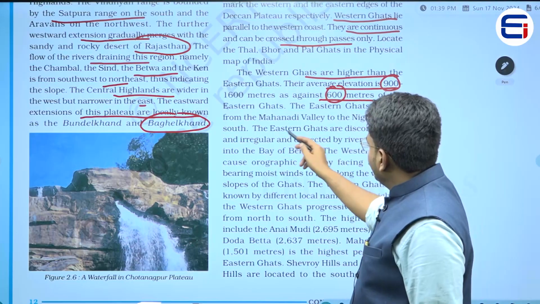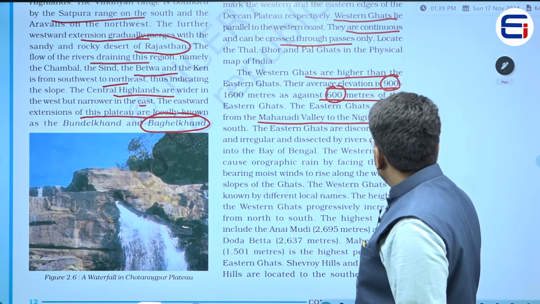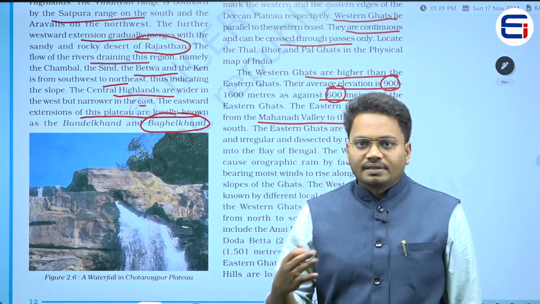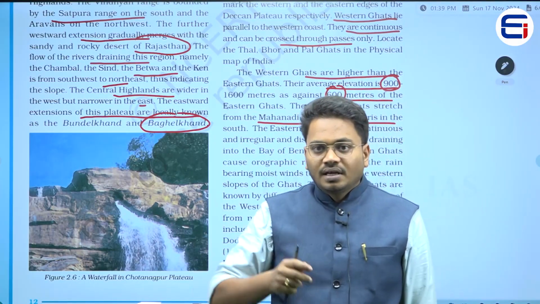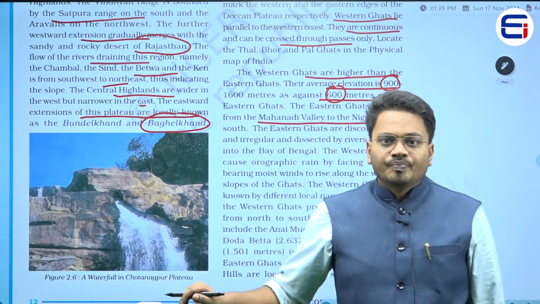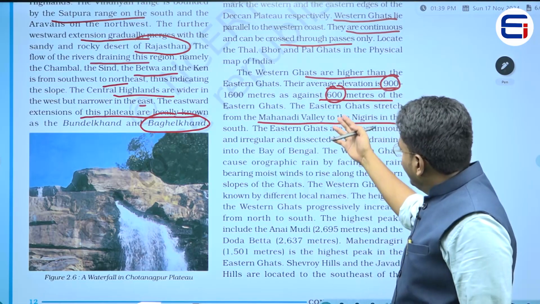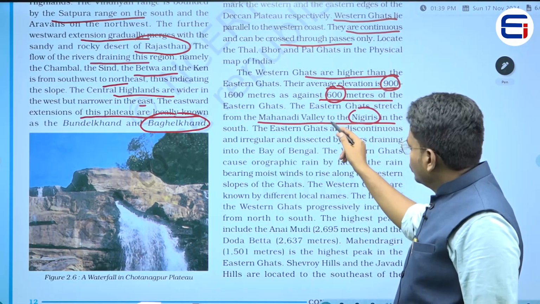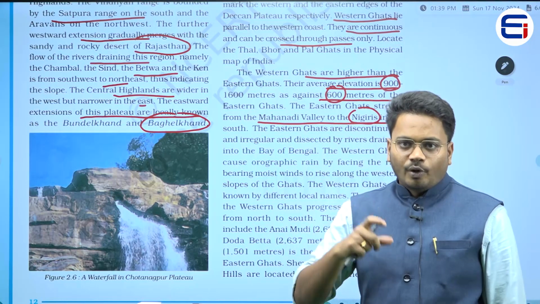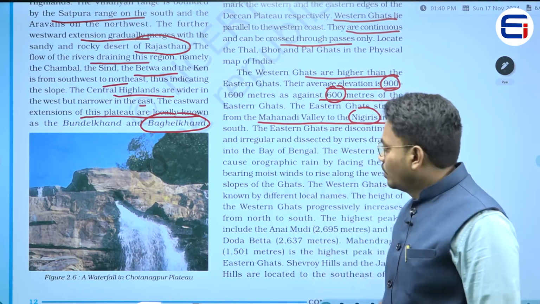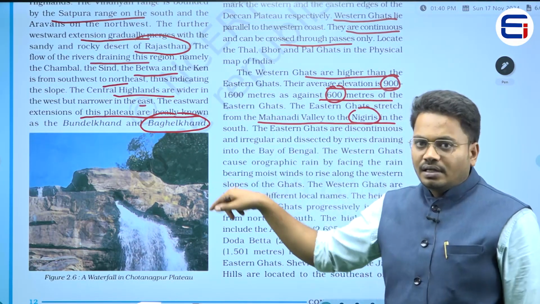Now the Eastern Ghats stretch from the Mahanadi Valley to the Nilgiris in the south. What does it mean? If you see the Eastern Ghats, they start from the Mahanadi Valley, right? And they end in the Nilgiri hills. At this Nilgiri point, we will see the merging of the Western Ghats with the Eastern Ghats.